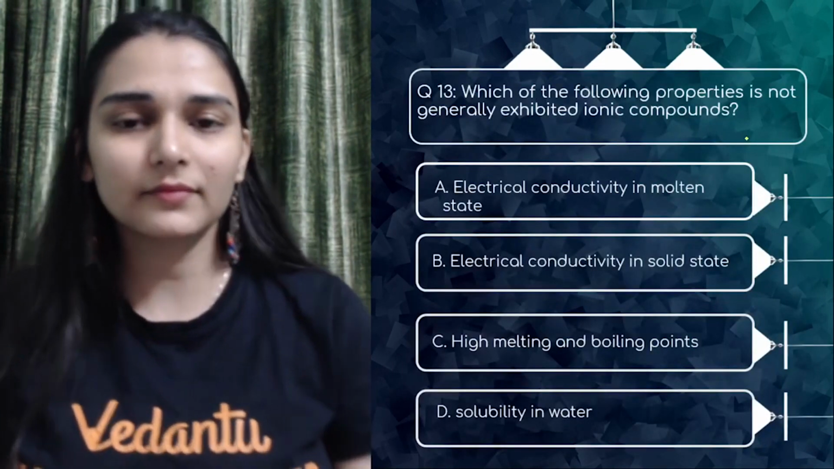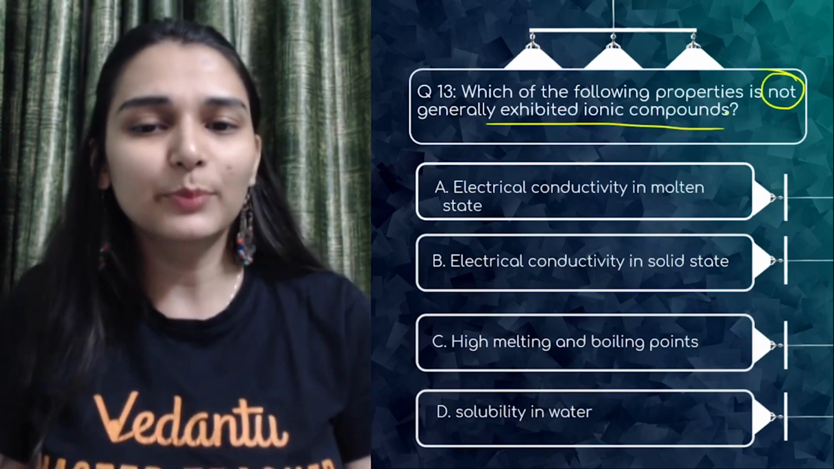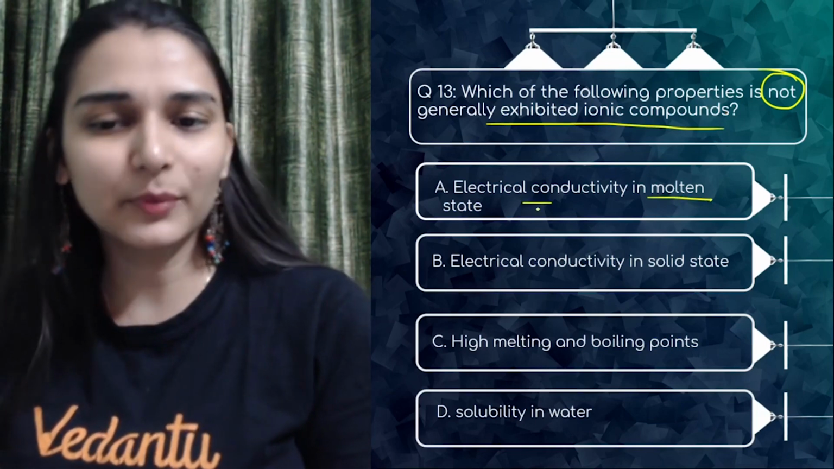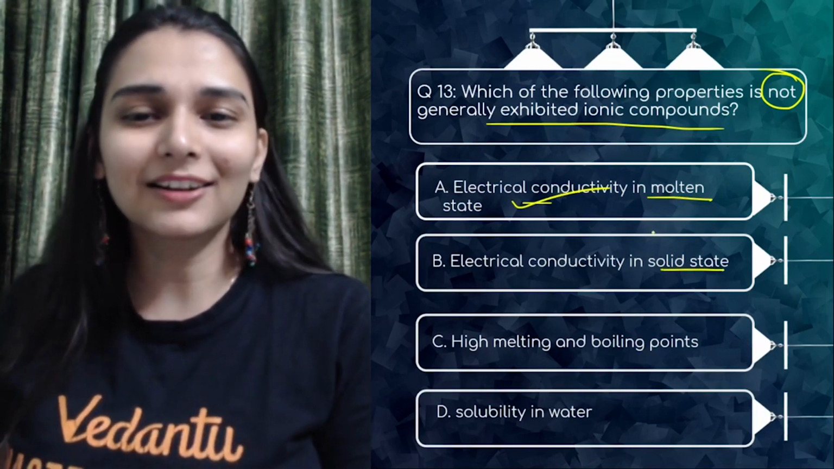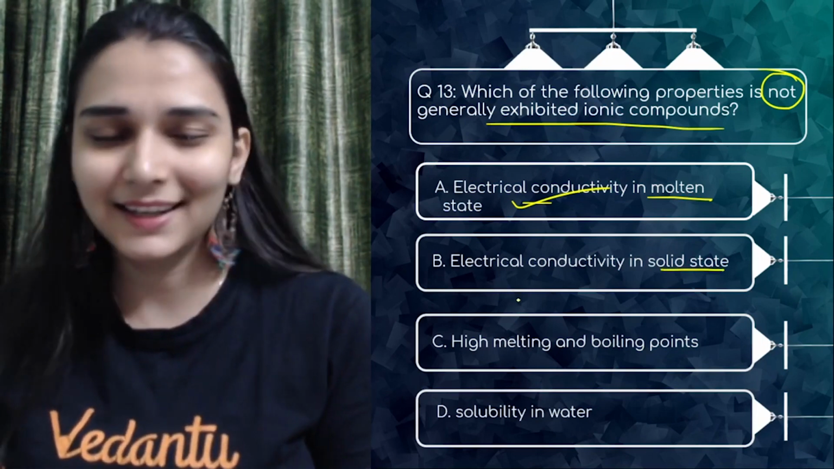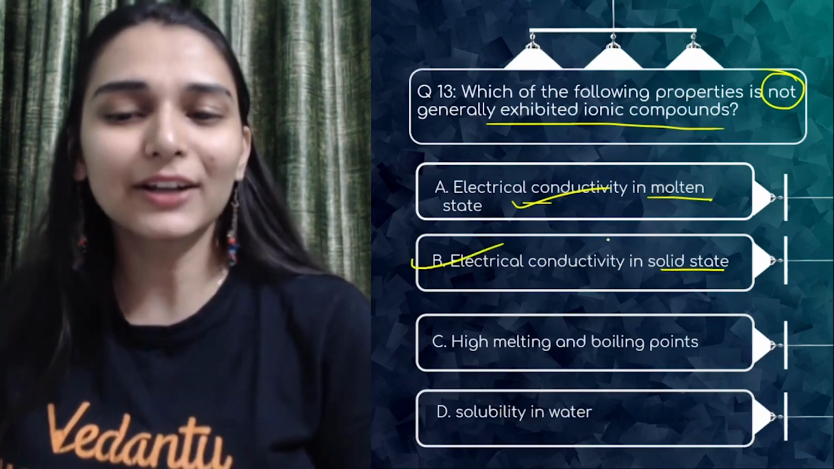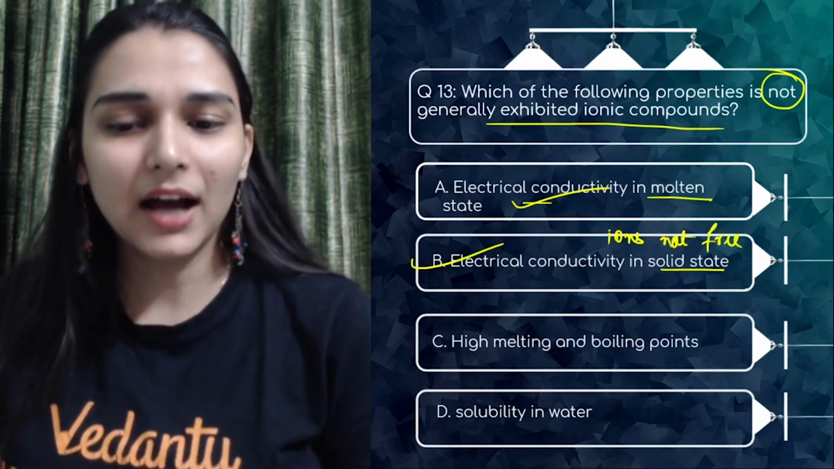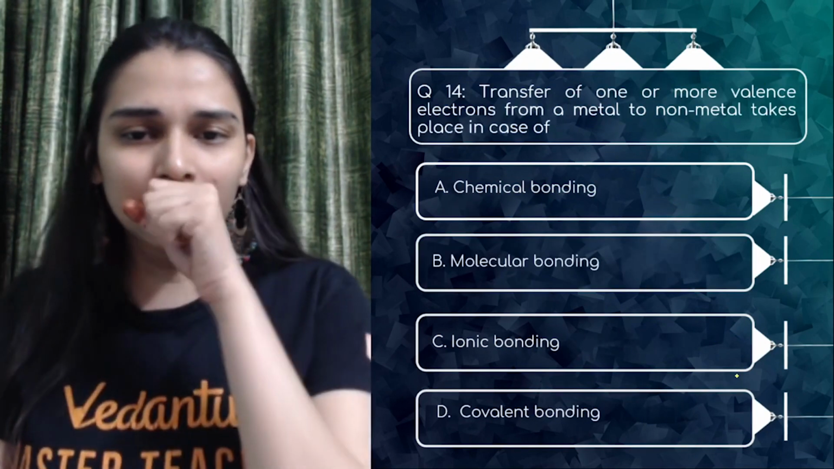Which of the following properties is not generally exhibited by ionic compounds? In molten state they are electrical conductors. Electrical conductivity in solid state? Nope, this is not observed because ions are not free to move. High melting and boiling points? Yes. Solubility in water? Definitely.